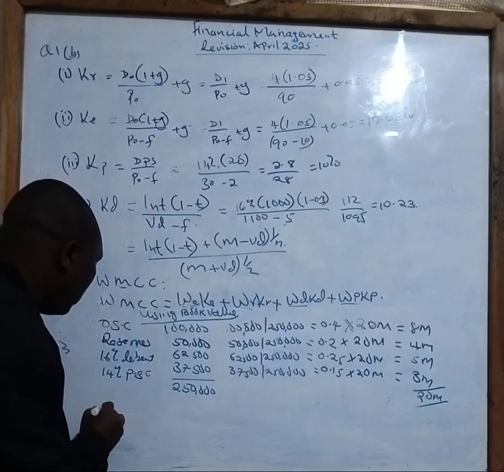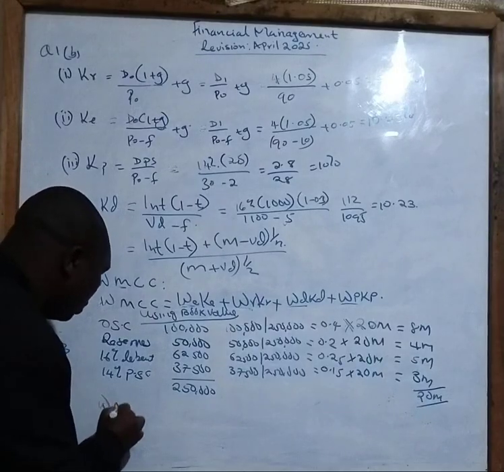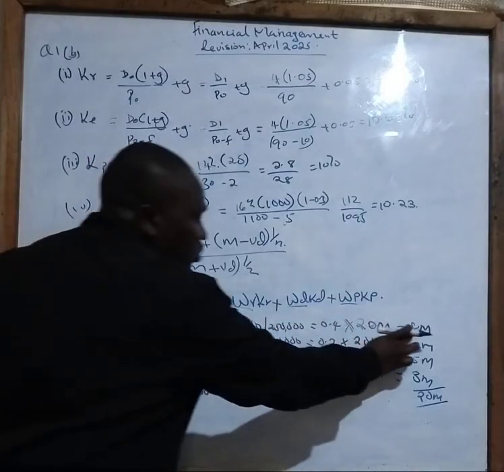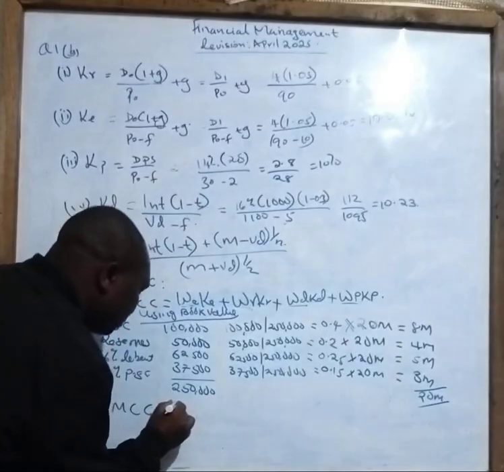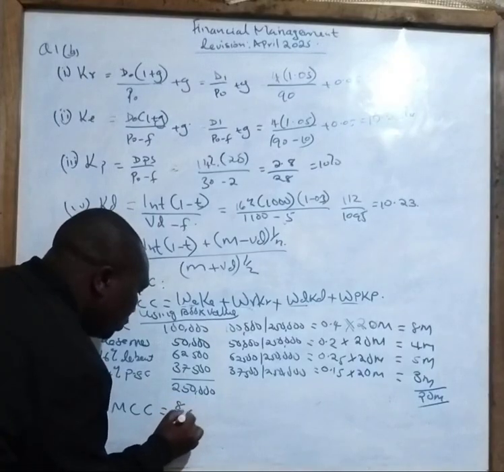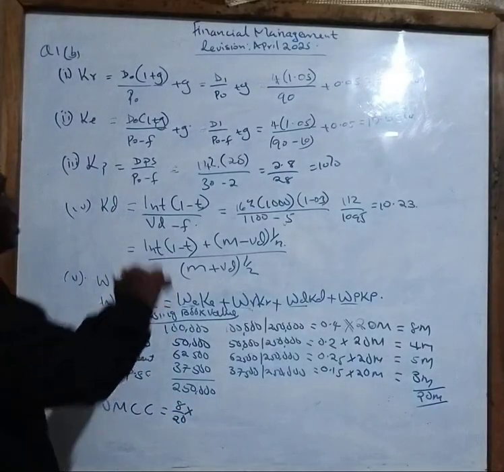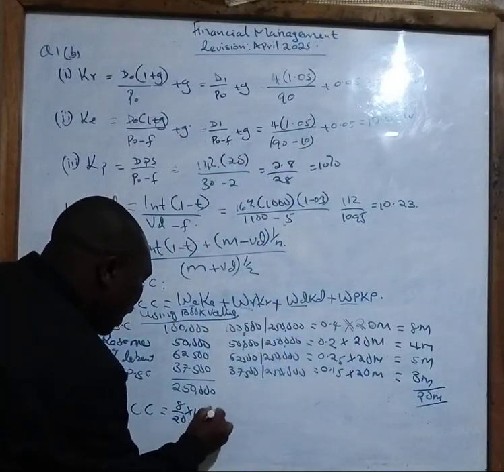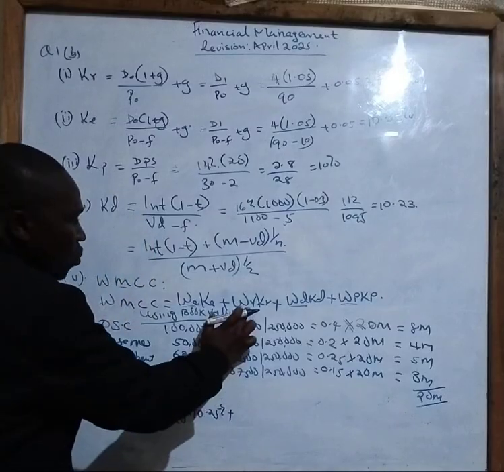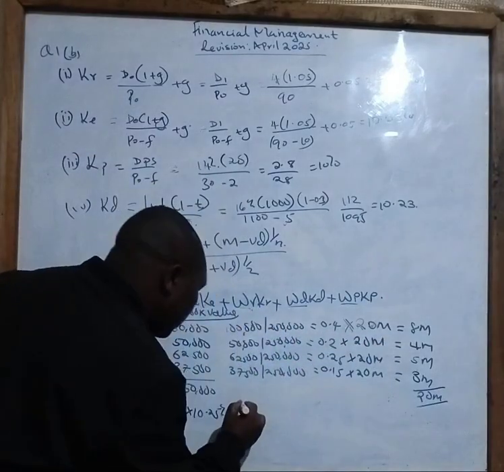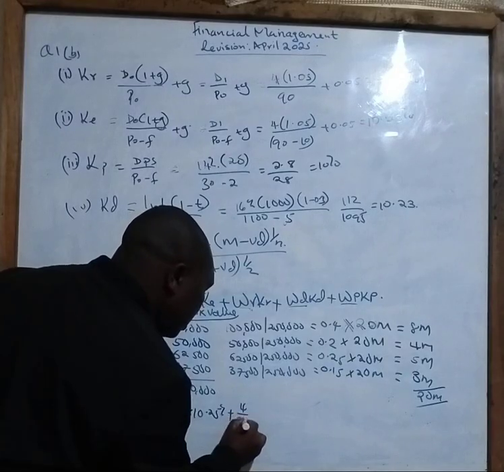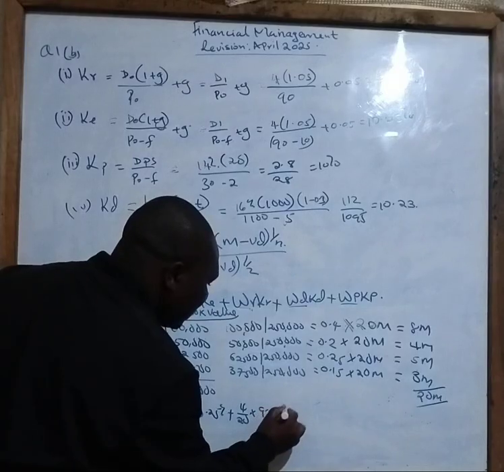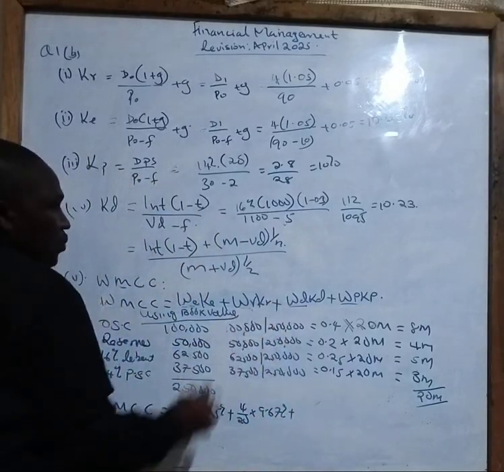So therefore, my final answer now is weighted marginal cost of capital equals the weight for the equity, which is this one now, 8 over 20, multiplied by the cost of equity. I'll just pick it from here as 10.25%, plus weight of retained earnings, which is 4 over 20 times 9.67%, plus weight of debentures.